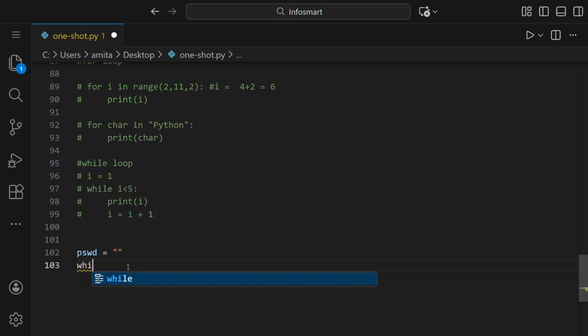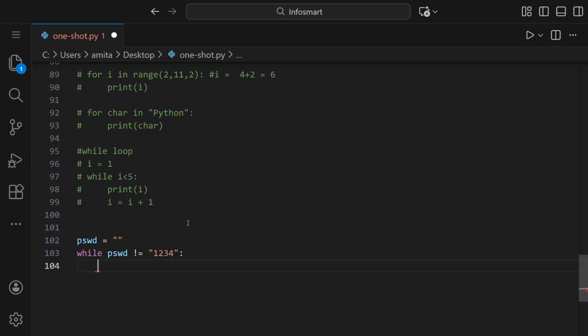Now I'll use the while loop: while password is not equal to, let us set the password as 1234. And inside this, we'll write what should happen when the password is not equal to this, that is, the password is not correct, then it should take the input.